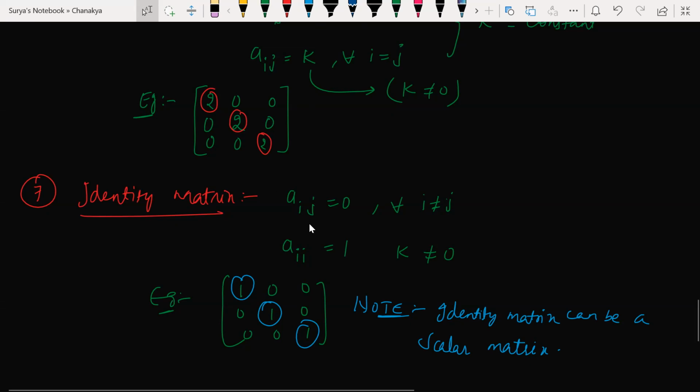Here aij must be equal to 0 for all i not equal to j. Okay, aii must be equal to k, and here k shouldn't be equal to 0. This k, where k is equal to 1. Okay, k should be equal to 1. Understood?